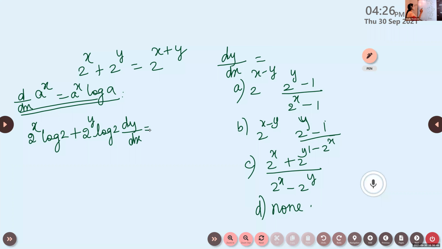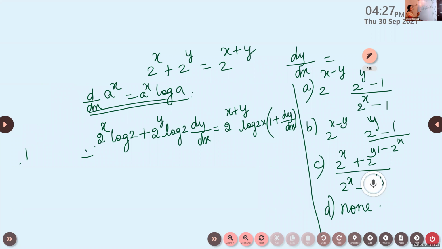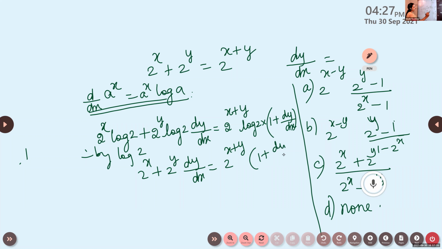Again here, 2 raised to x plus y into log 2. It is not over, we have to differentiate x plus y, so 1 plus dy by dx. Now everywhere we have log 2, so divide throughout by log 2. You'll get 2 raised to x plus 2 raised to y dy by dx is equal to 2 raised to x plus y into 1 plus dy by dx.